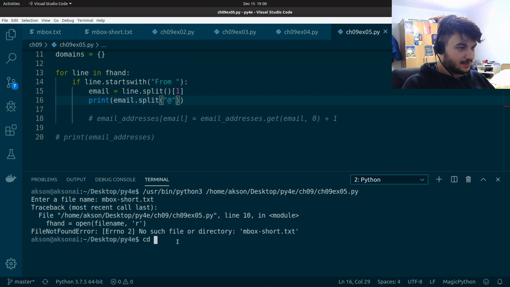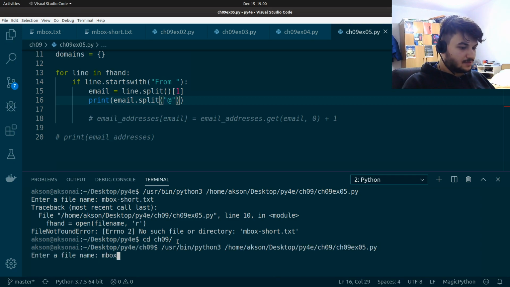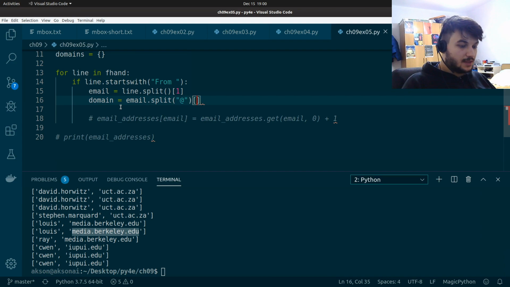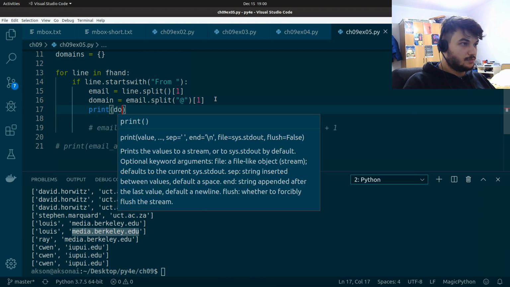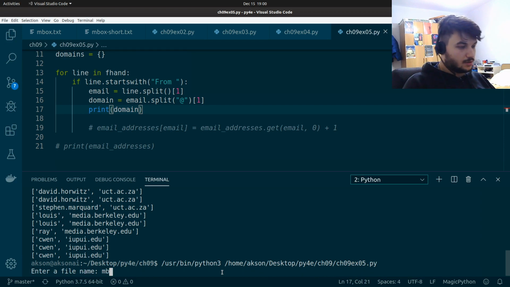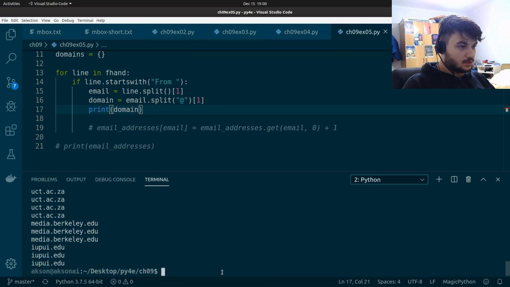Same error again. Sorry about these errors. Okay, so we get a list with 2 elements, and we only need to get the second one. Okay, so to get the domain, we do this. Domain is equal to email.split, and then we only get the second element. Let's print this just for you to see. Mbox short.txt, exactly what we want in this case.